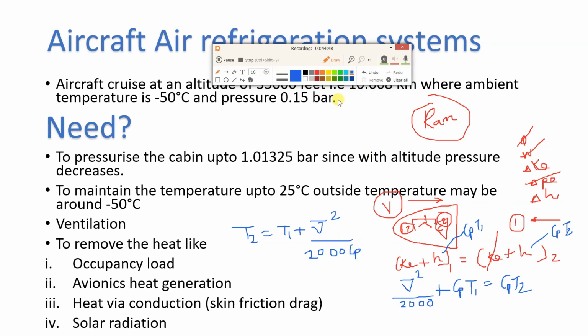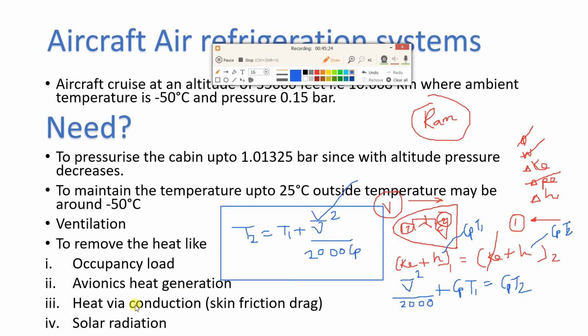Now what is this formula indicating over here? Suppose the velocity of the aircraft is given in the question numerically. So velocity is given, and the Cp value for air is 1.005. If you substitute velocity, substitute the Cp value, and if you have the atmospheric temperature, you can get T2, the temperature because of isentropic ram action. Okay, very important formula. Please note down this formula. We will be using this formula while solving numericals.